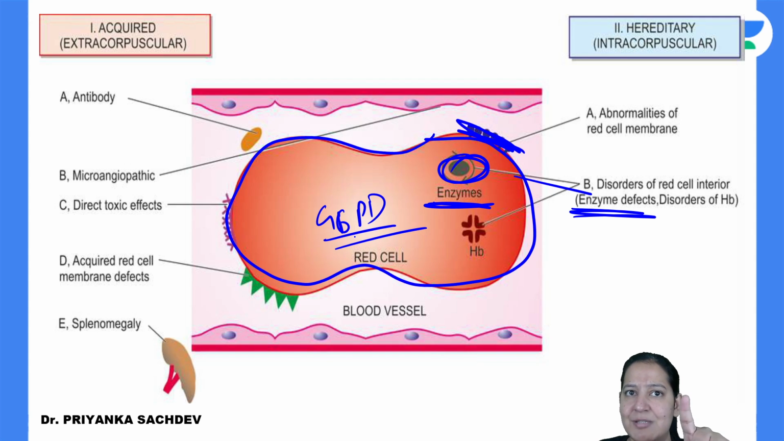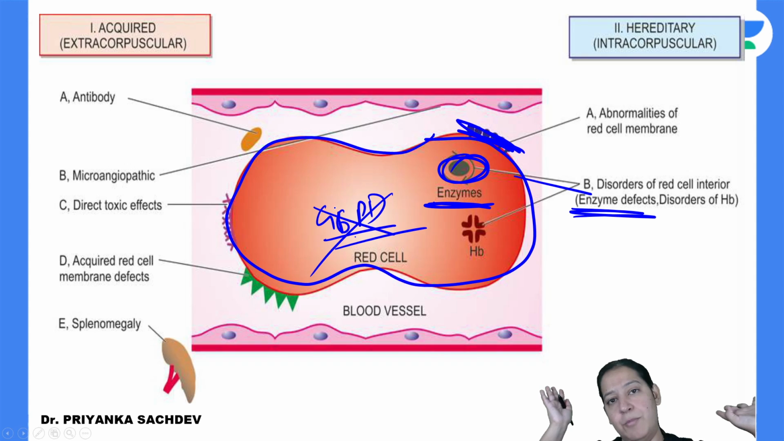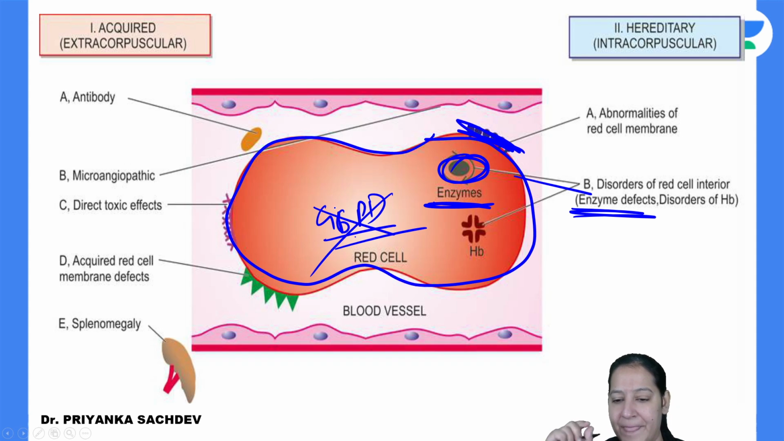If this G6PD is present, my RBC will not lyse. If it is absent, congenitally, hereditary, the RBC will lyse. It will burst up, it will cause hemolytic anemia. Why? How? What is the mechanism? What is the pathophysiology behind it? Are you getting my question?